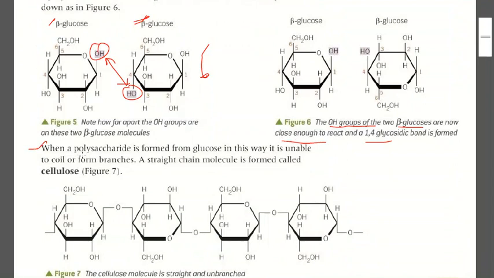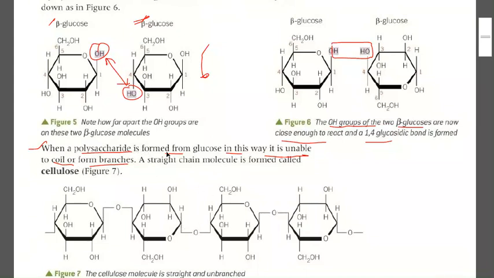Now when a polysaccharide is formed from glucose in this way, it is unable to coil or form branches. A straight chain molecule is formed. Now what happens? Again, same thing. H2O, water is removed. So there is a bond between this, then again this, and again this.